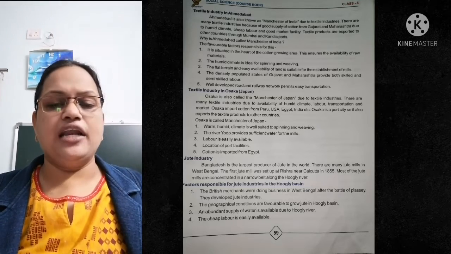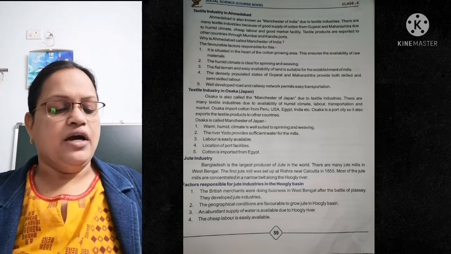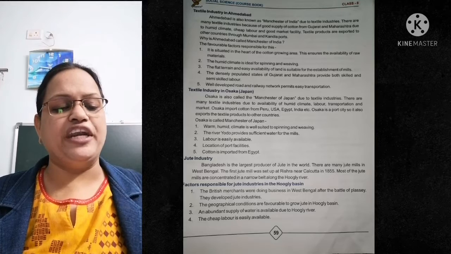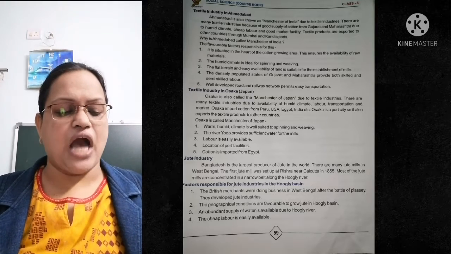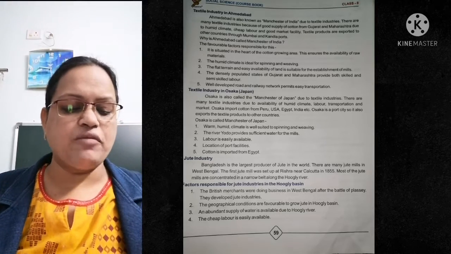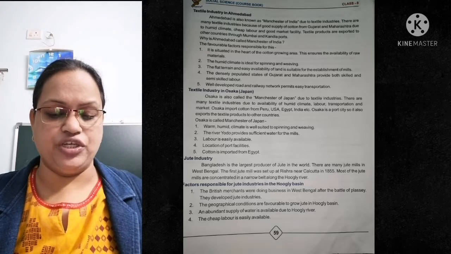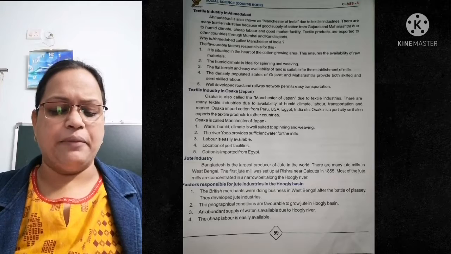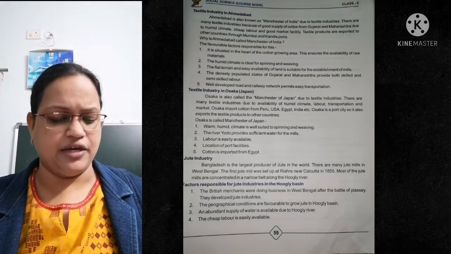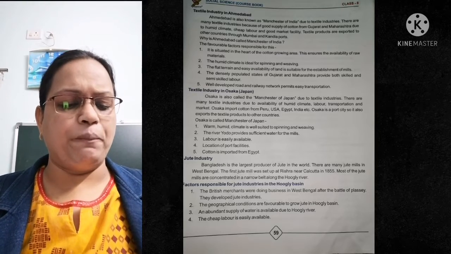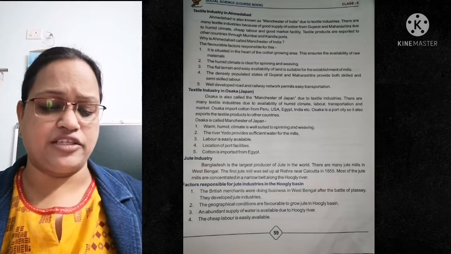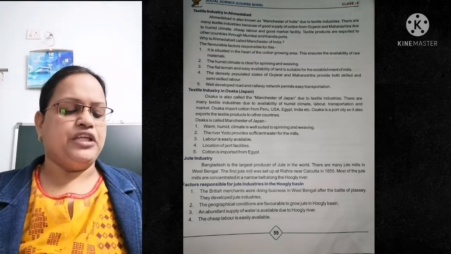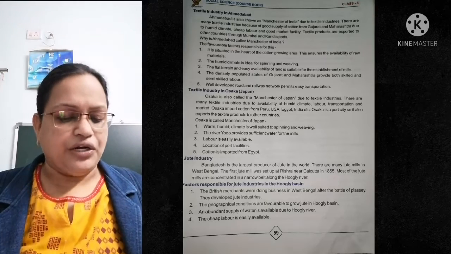Next is textile industries in Osaka, Japan. Osaka is called the Manchester of Japan. In the same way as Ahmedabad is the Manchester of India, Osaka, Japan is called Manchester due to the textile industries. There are many textile industries due to the availability of humid climate, labor, transportation and market. Osaka imports cotton from Peru, USA, Egypt, India, etc. Osaka is a port city, so it also exports the textile products to other countries.